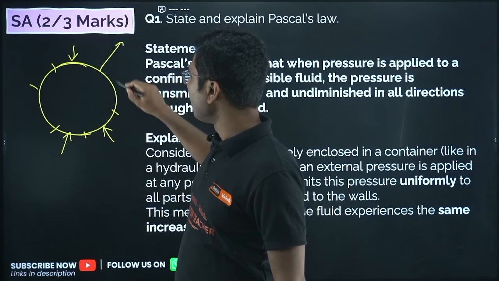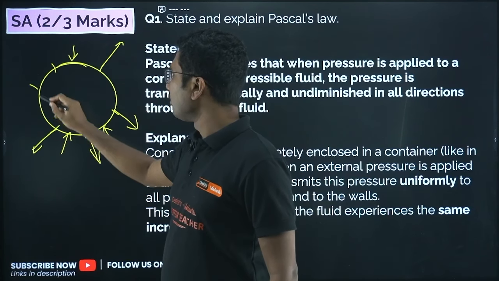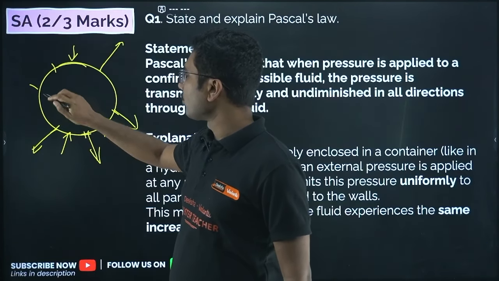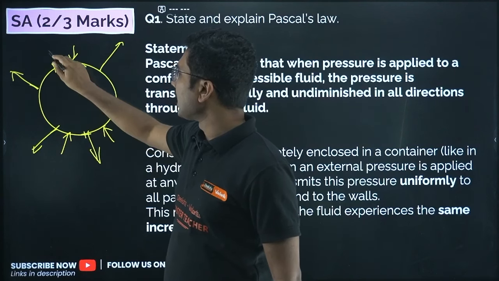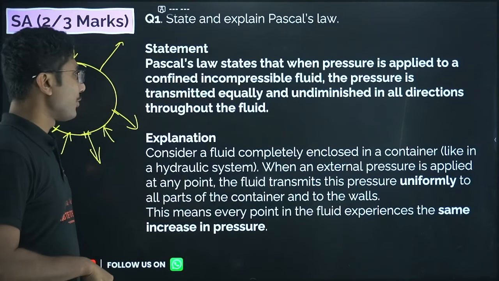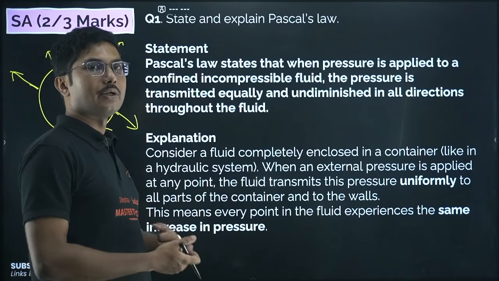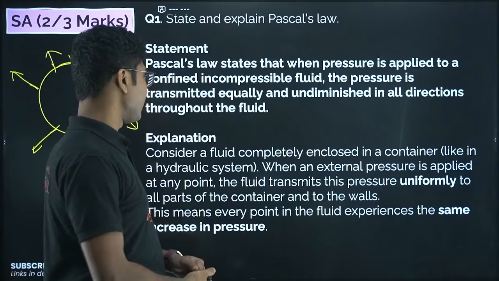The water that will come out through all the holes will be equal. The speed of water coming from all the holes will be equal. That is because of Pascal's law. Pressure is equal in all directions, and that's why the speed with which the liquid will come out is constant.